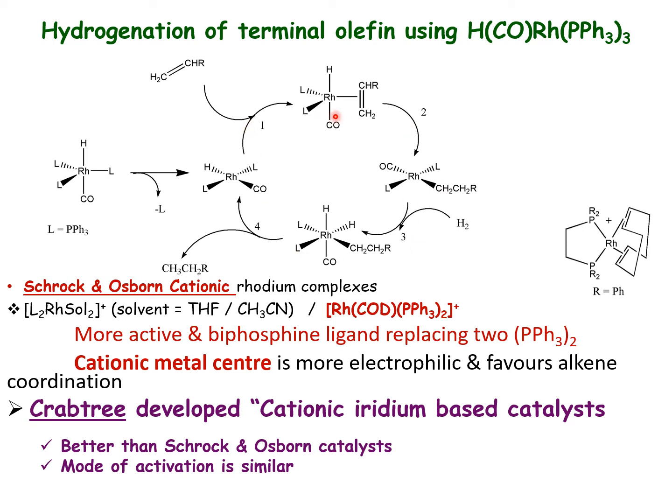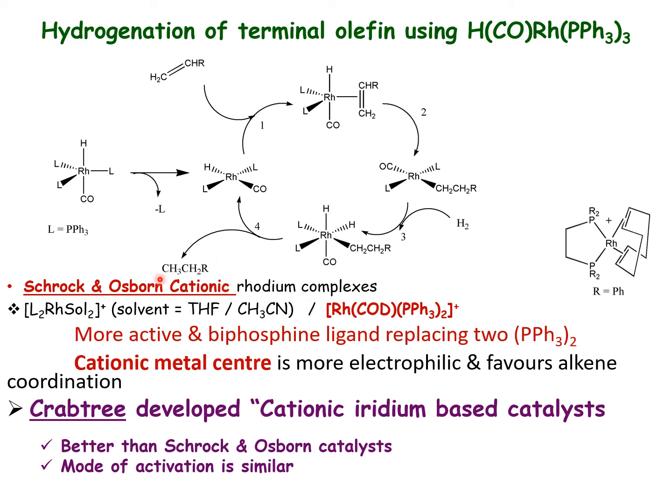As I mentioned earlier, the Wilkinson catalyst has limitations. When you talk about terminal olefin, isomerization of the olefinic bond can occur using this catalyst. The second thing is that these catalysts are not specific only to olefins or alkenes. They can hydrogenate many other functional groups also. So later, many scientists developed different types of catalysts based on the Wilkinson catalyst. One of the important catalysts is the Schrock-Osborn cationic rhodium complex.